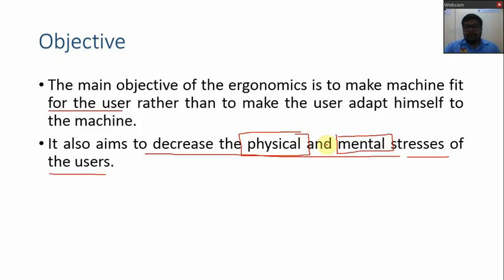By pressing only a single button, we can apply 1000 Newton force at a time. But some hydraulic systems require some physical work, that is by pulling the handle or by oscillating the handle. So that type of things are considered in the ergonomics.